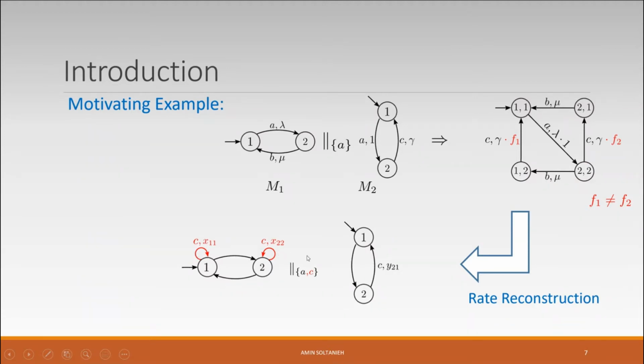In order to formally calculate these rates, we can introduce a bilinear system of equations. So for every C transition in the combined model, we can write an equation and form the system of bilinear equations. And in this simple example, this bilinear system of equations has a solution, and we can easily obtain it. So this is one possible solution for this system.